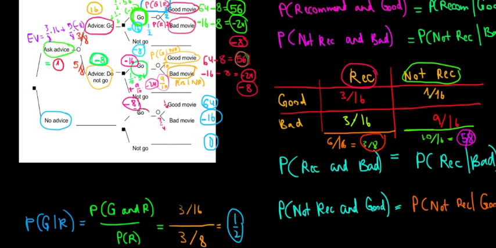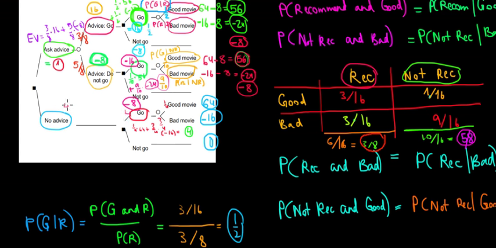Now, what's the expected value of going to the movie? That would be 1 over 4 times 64 plus 3 over 4 times minus 16. If we calculate this, that would be equal to an expected value of 4. Now, the expected value of not going to the movie altogether is 0, so it's wiser for us to take the risk because we have a higher expected payoff. So we would decide to go to the movie, and the expected payoff would be 4.